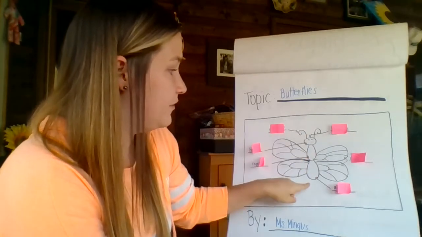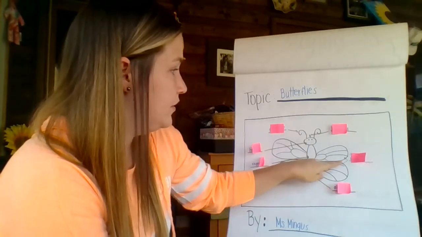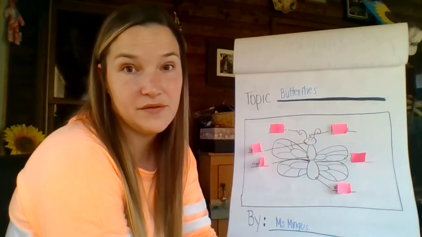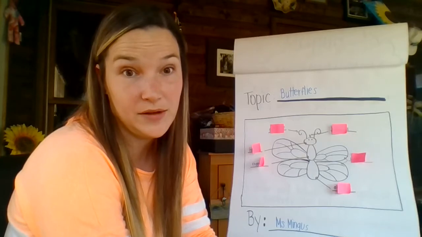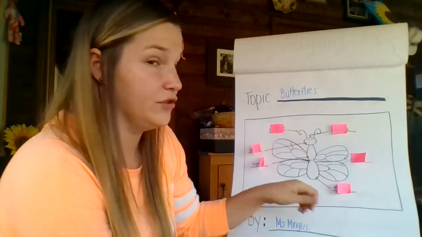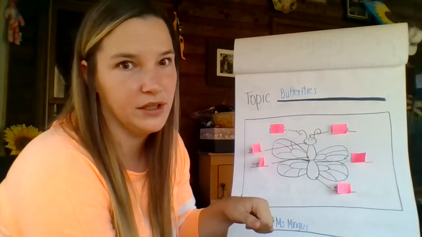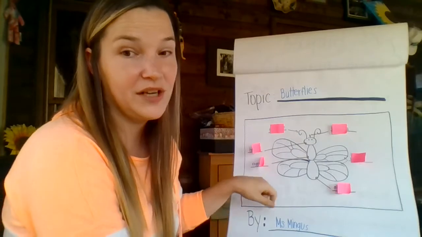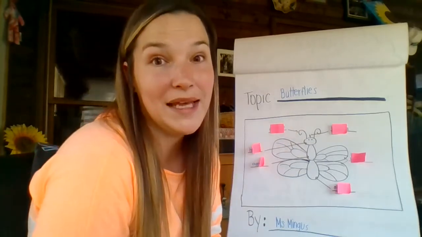So I've drawn my butterfly, and I have 1, 2, 3, 4, 5, 6 parts of the butterfly that we're going to work on labeling, okay? This is all we're going to do today. We want to get this first page looking really, really good so that people want to read our story, okay? So our topic is butterflies. So you all are going to have to go through this butterfly with me and help me as we label it.